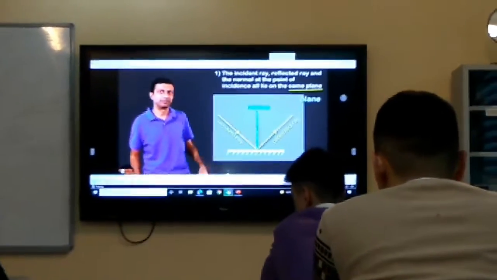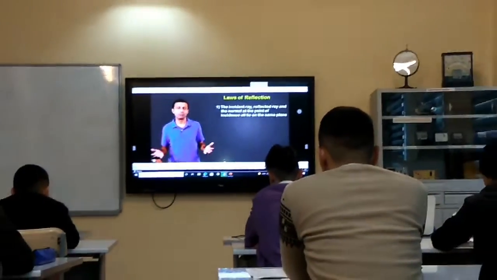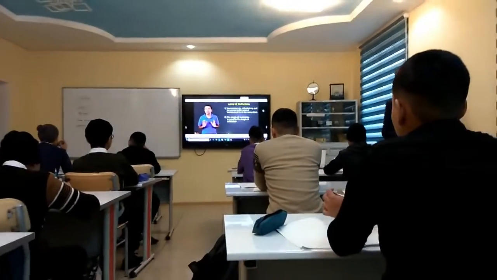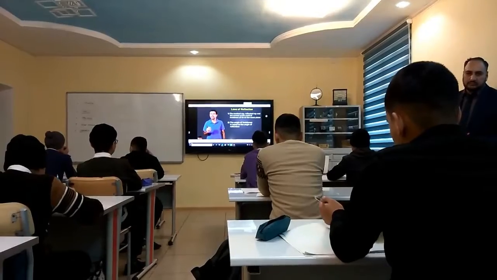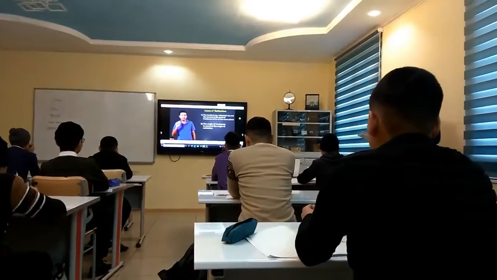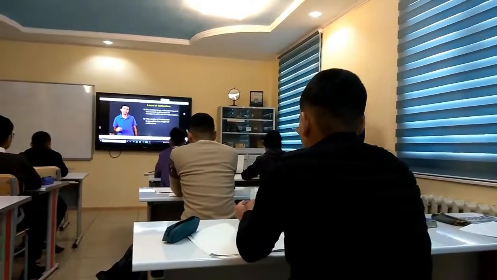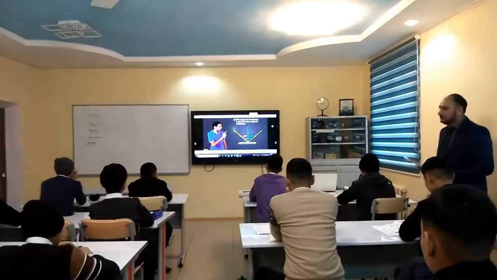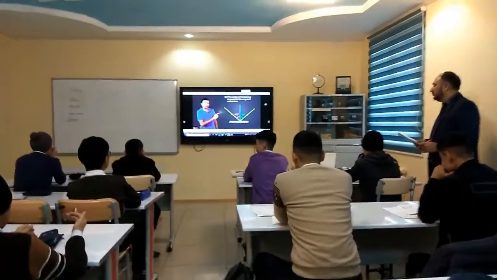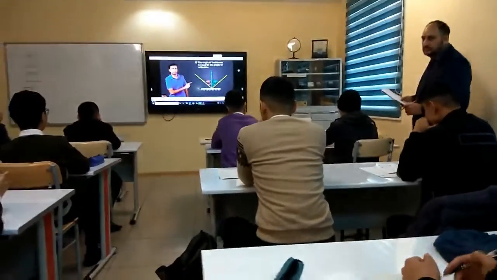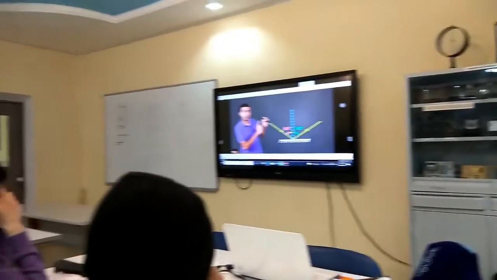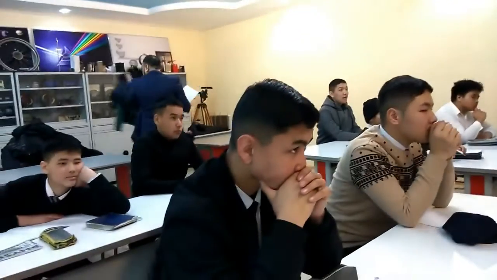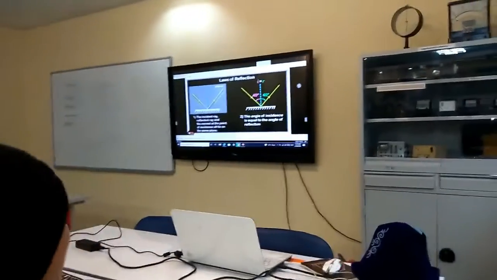The second law of reflection, thankfully, is much easier. It states that the angle of incidence is equal to the angle of reflection. As you can see in the picture here, the angle of incidence is 40 degrees, and so is the angle of reflection. The angle of incidence is always equal to the angle of reflection. Let's place the two laws of reflection of light on our concept board.